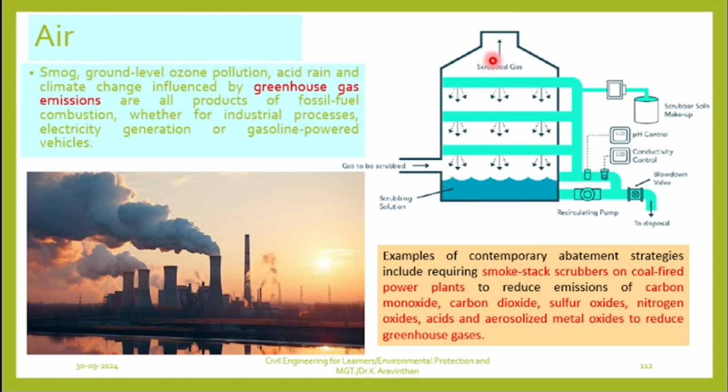These pipes will be carrying a liquid. The liquid will be sprayed at a particular interval. Can you see the liquid sprays at particular intervals? What happens if you send a gas and spray water? These gases are let out, the gases will be absorbed by this water and it will fall down. Can you see this kind of liquid? This liquid will absorb the gas and it will fall down. This will be circulated again and again. What happens? This liquid will keep on absorbing what elements? Carbon monoxide, carbon dioxide, everything will be absorbed by this system.